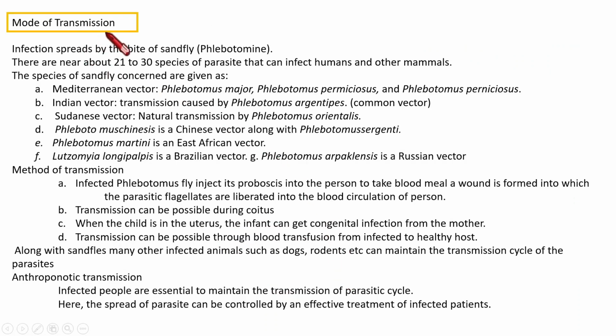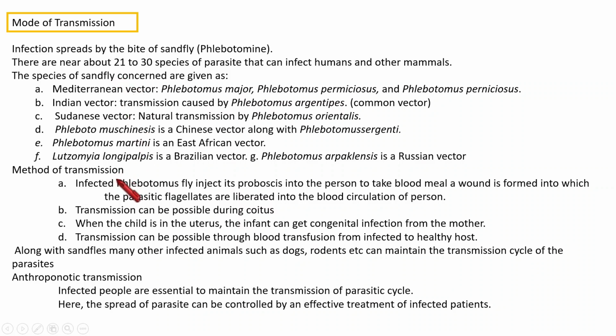Then the mode of transmission, how it is transmitted. We know that simply it is transmitted through the bite of a sandfly to a healthy human. There are 21 to 30 different species of parasite that can infect humans, and the sandflies are also of different species. They are the Mediterranean vector, Indian vector, Sudanese vector. Likewise, so many different varieties of sandflies exist that can act as a vector of this parasite.